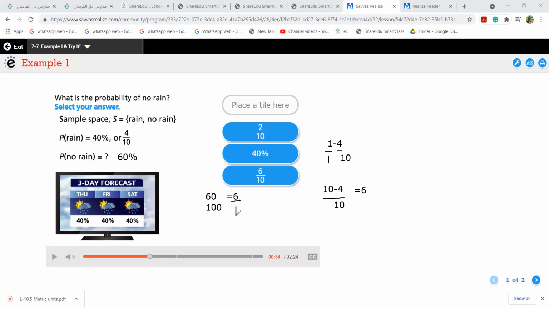Anything you can follow, either by dividing with one whole number or the rest of the percentage. Even this is easy, guys. When 40% is rain, 60% is no rain. So 60 over 100 is nothing but 6 over 10. Even here, 10 minus 4 is 6 over 10. Now you will say, teacher, how do I get the 6 over 10? You multiply to make the denominator the same. And you get 10 minus 4 equal 6 over 10. That is the answer, 6 over 10.